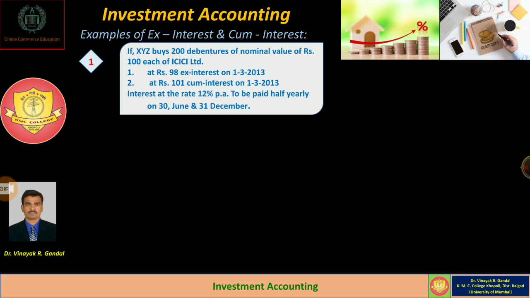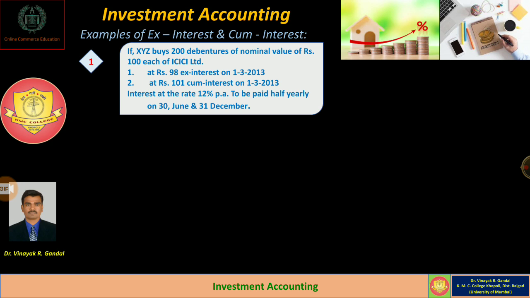But there are two conditions. The first case is 200 debentures of rupees 100 each purchased at 98 ex-interest on 1st March, and the second condition is 200 debentures of rupees 100 each purchased at rupees 101 cum-interest on 1st March.